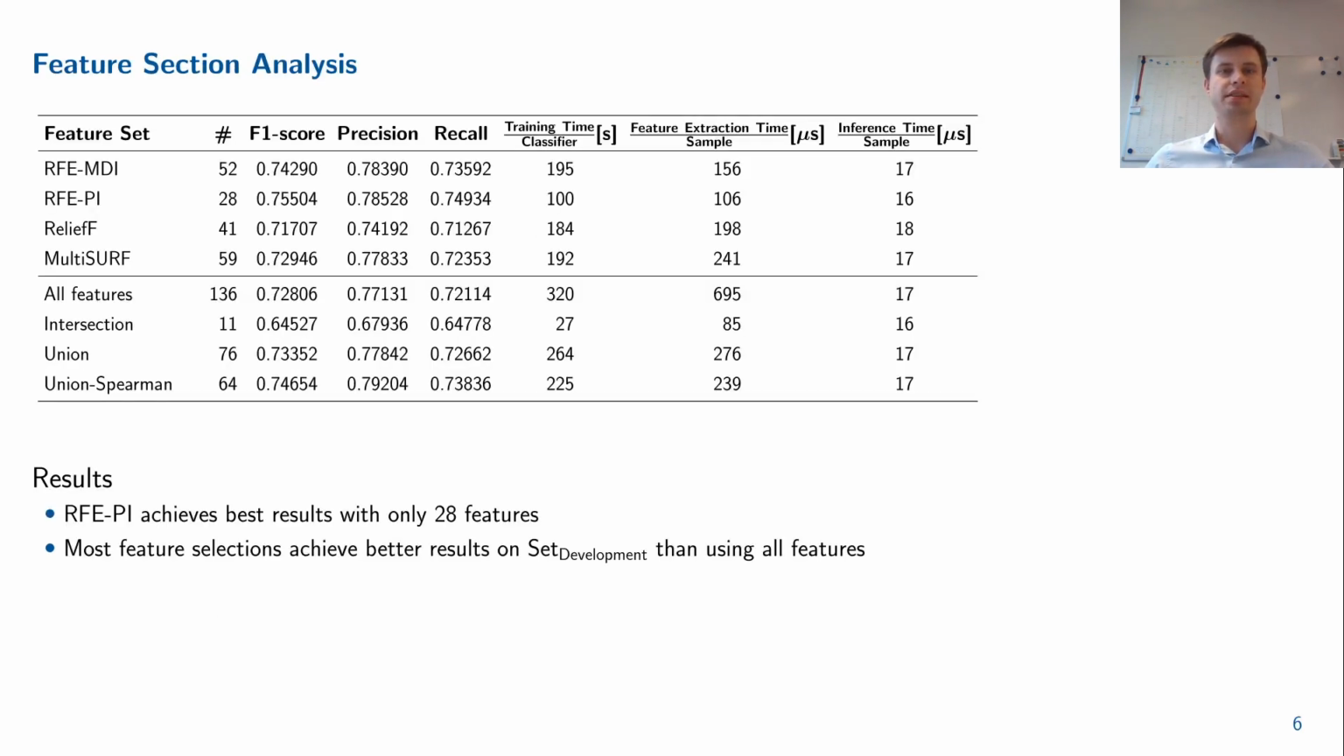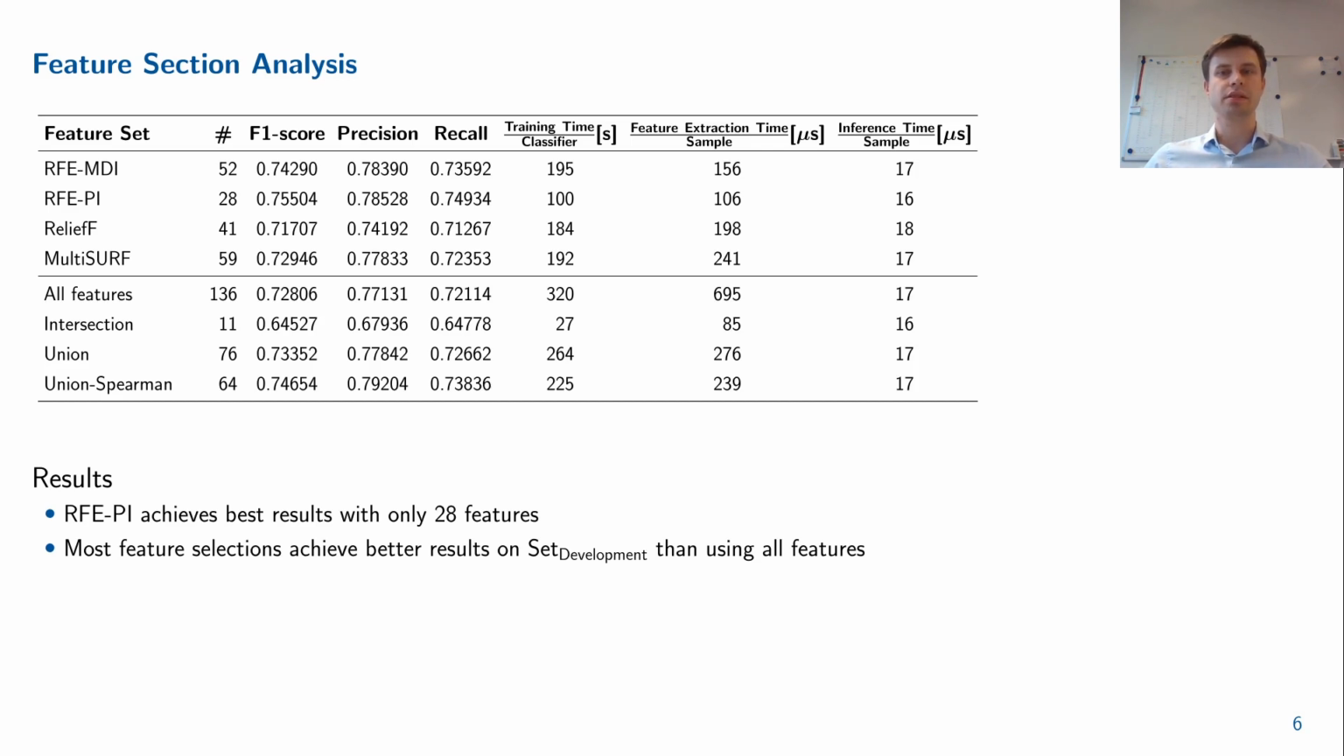In the upper part of this table, we display the amount of selected features per individual selection method, as well as the evaluation results obtained by classifying the samples of the development set. In the lower part, we additionally include results of the different feature set combinations, as well as an evaluation using all features for comparison. The best evaluation results are achieved with recursive feature elimination and permutation importance for feature ranking.